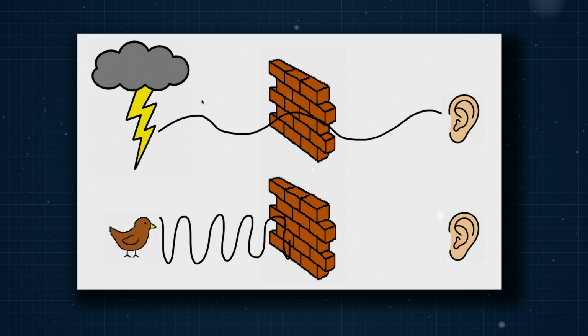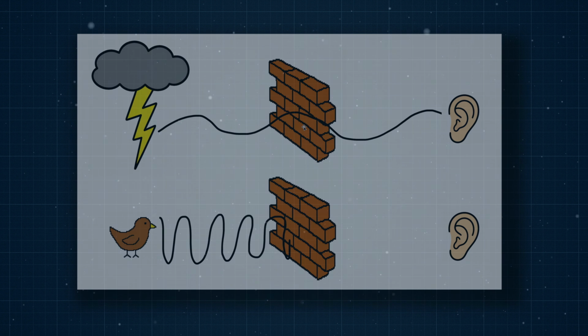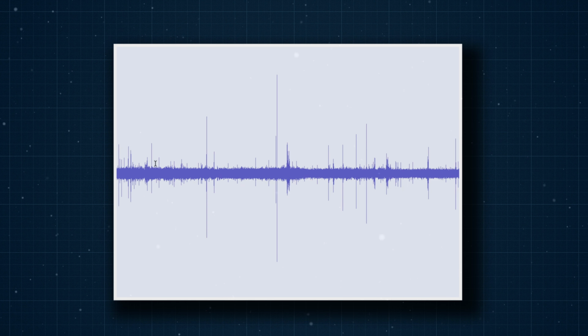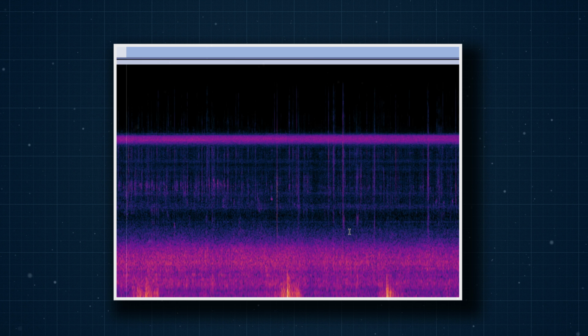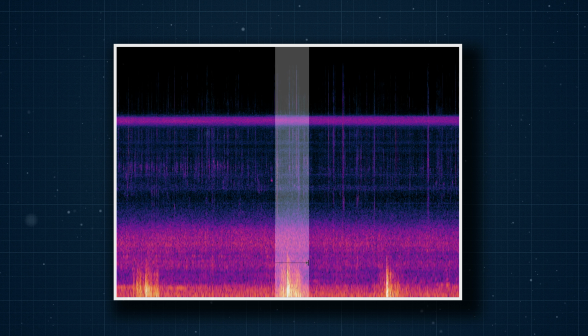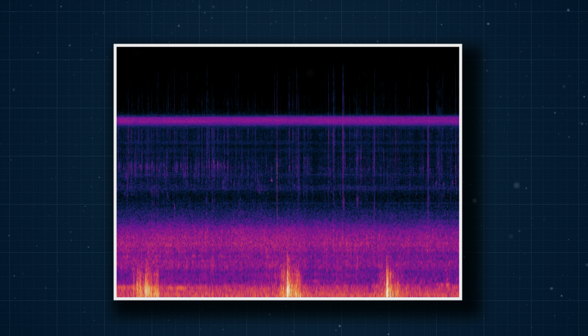visual information. The low frequencies of thunder travel really far and they penetrate structures extremely well. Also, because most of the thunder sound sits in that low frequency, it's often inaudible if you're just casually listening. But then if you look at the audio in a spectrogram, it's almost like an invisible fingerprint.